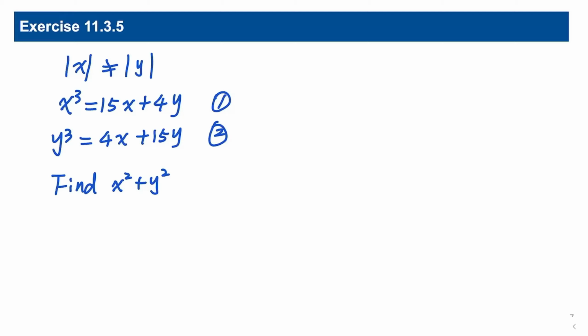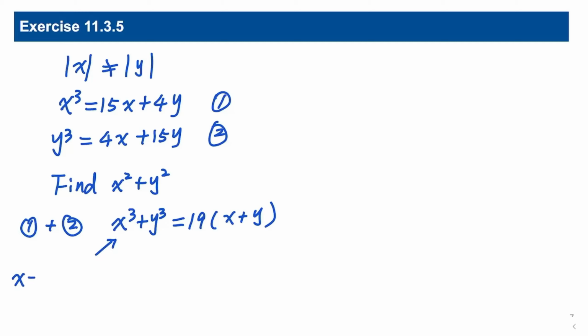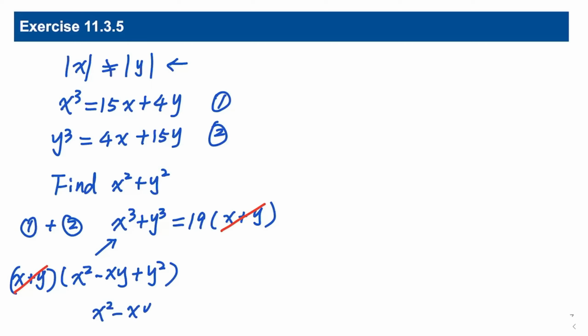Based on this observation, we're going to use a standard technique. First, we add equation 1 and equation 2. We get x cubed plus y cubed equals 19 times x plus y. The left-hand side can be factored as x plus y times x squared minus xy plus y squared. Because the absolute values of x and y are not the same, we can cancel the factor x plus y from both sides. We get x squared minus xy plus y squared equals 19.